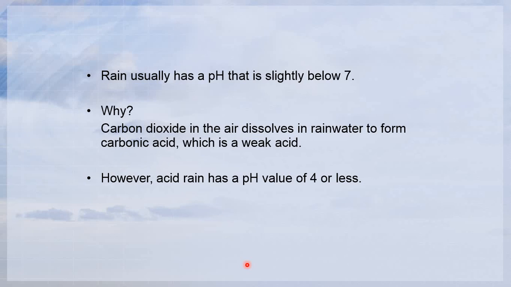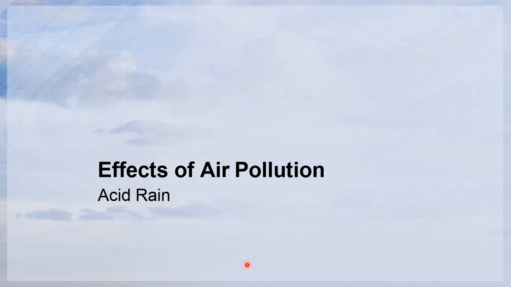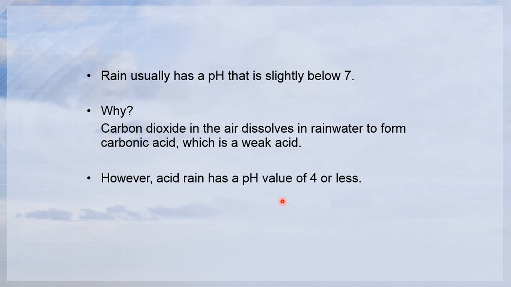Now, the effects of acid rain, an effect of air pollution. Rain usually has a pH that is slightly below 7. Why? Because carbon dioxide in the air dissolves in the rainwater. Carbon dioxide is acidic, so it becomes carbonic acid, which is a very weak acid. However, acid rain has a pH value of 4 or less.